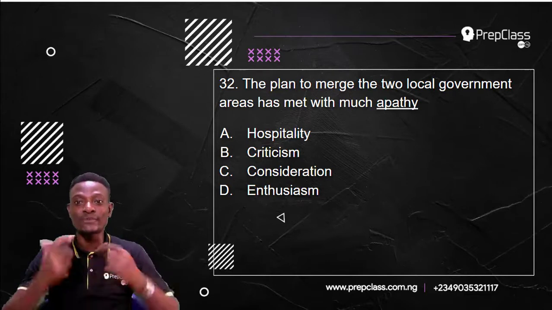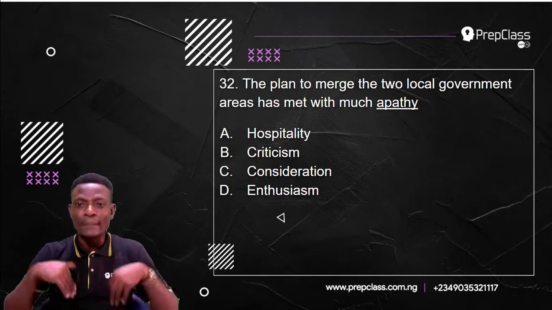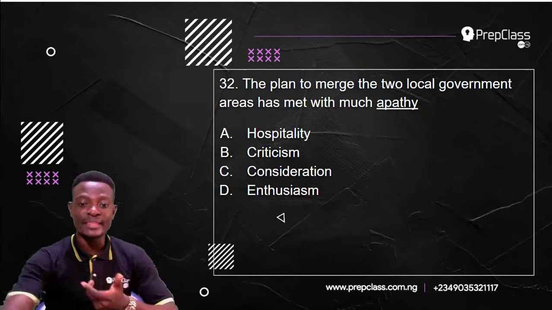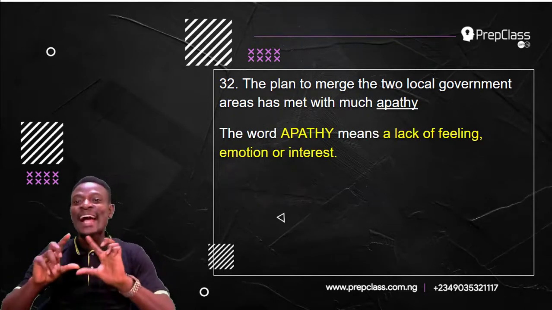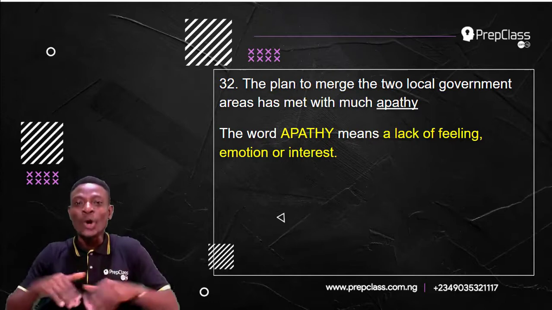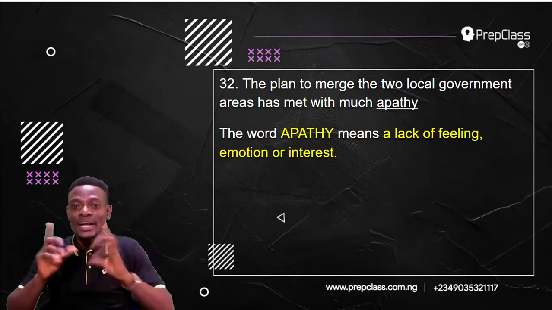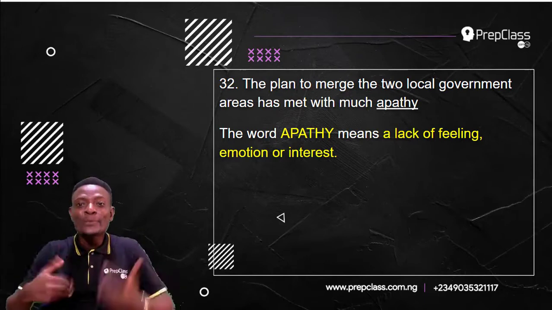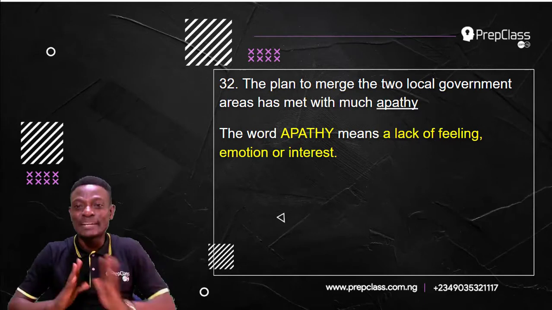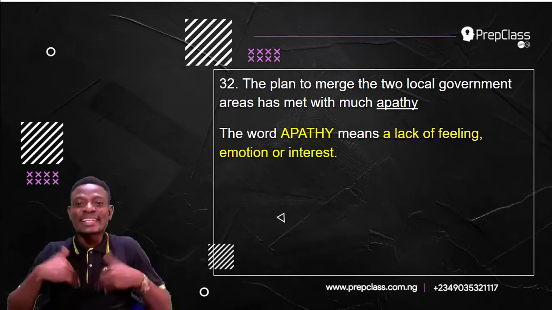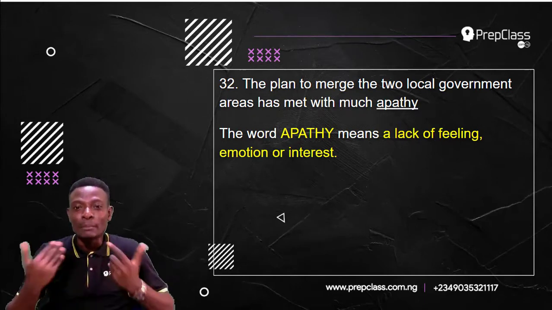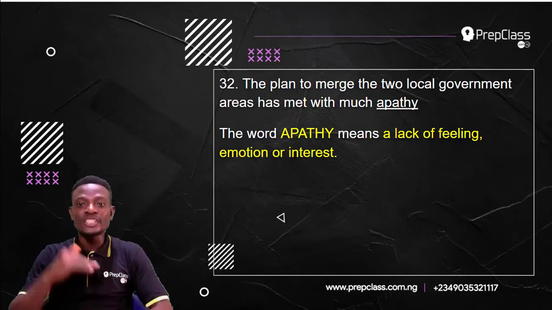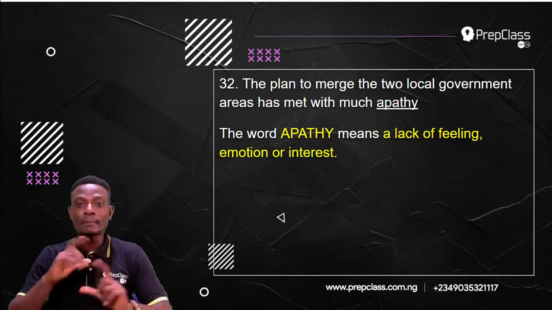The first thing to do is to define the word apathy. Now, the word apathy means a lack of feeling, a lack of emotion or interest. When you say there is political apathy in my local government, it means people are not interested in participating in politics. Apathy means a lack of feeling, a lack of emotion, a lack of interest. You are not interested. So, the plan to merge the two local government areas has met with much apathy.